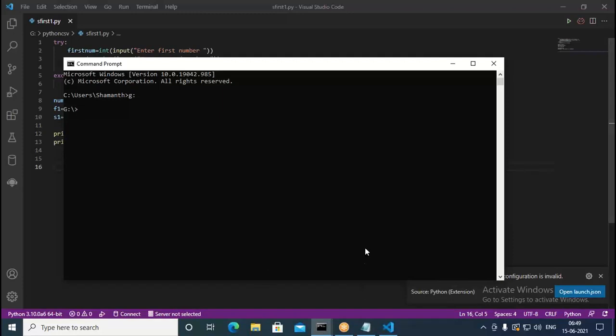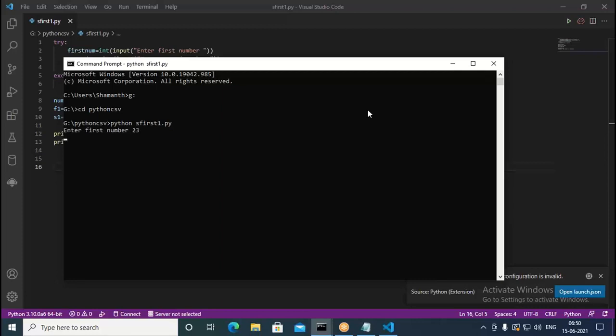It is an already existing file, first1.py, so I change the directory with cd to Python CSV. I'm writing code in the same file, so I write python followed by sfirst1.py.